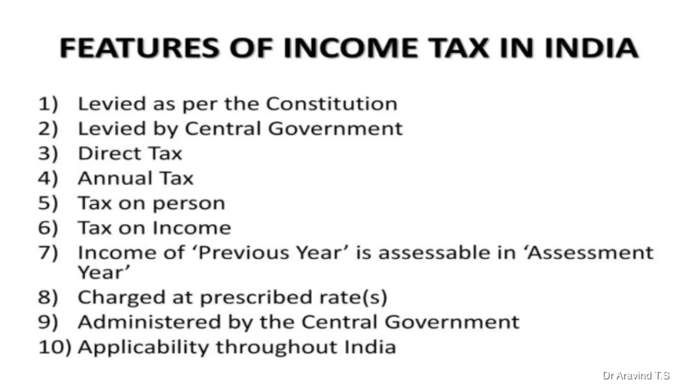Indirect tax is given indirectly. For example, if you buy something, definitely you have to pay taxes for that product, which is the tax incurred by the retailer, by the wholesaler. The wholesaler will buy from the manufacturer and the retailer from the wholesaler, with tax passed along. So that is indirect tax. And income tax comes under direct tax.